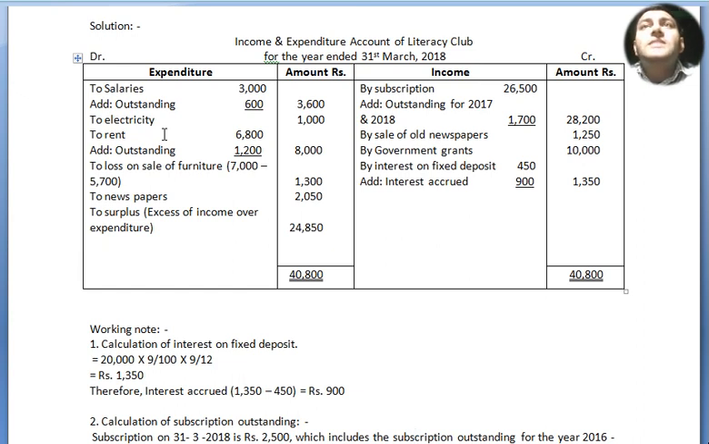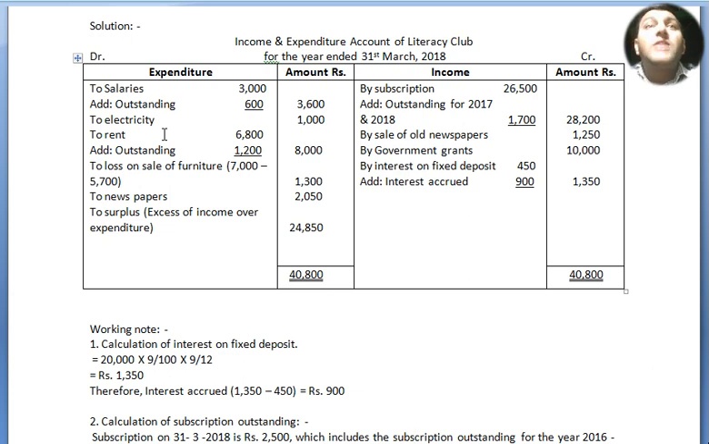Now we move to our credit side. By subscription 26,500, add outstanding for 2017, which is 1,700, and we got 28,200. By sale of old newspaper 1,250. By government grants 10,000. By interest on fixed deposit 450, add interest accrued 900, altogether outer column 1,350. Here the total credit side, the income side, is more, 40,800. So we have written both sides 40,800, 40,800, and here we got the difference, which is excess of income over expenditure, that is to surplus 24,850.